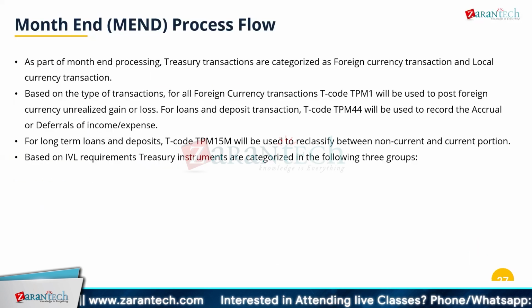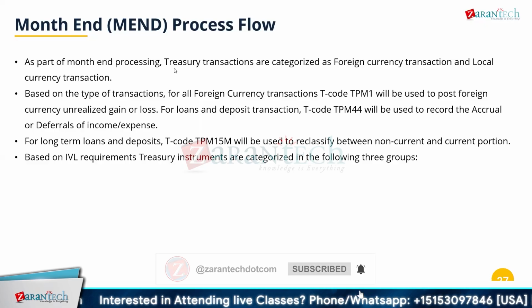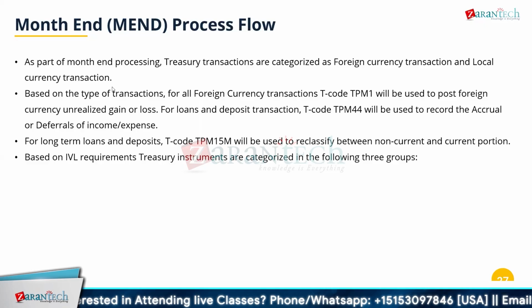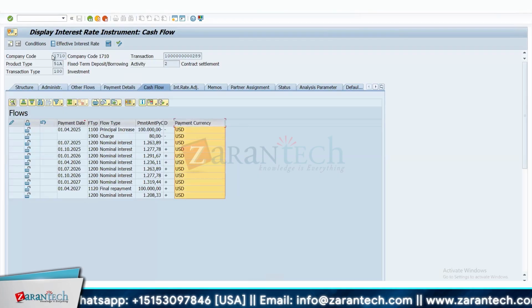Just give me a second. Yeah. So basically, as part of month-end processing, treasury transactions can be categorized into foreign currency and local currency transactions. I was also about to show one foreign currency transaction for the deal, to show you the exchange rate part. Whatever deal you have created is in US dollar, and this is for a US company, so that means this is a local currency. Depending on whether it's a foreign currency or local currency, the month-end process changes.